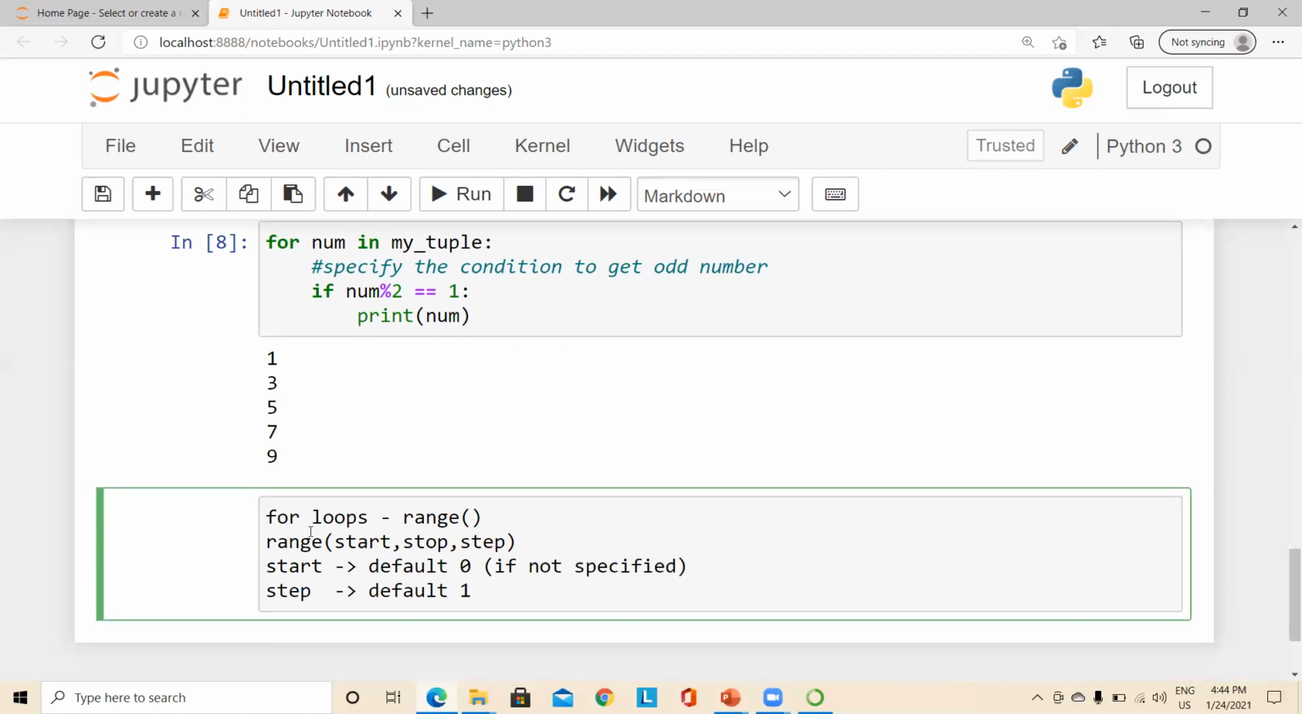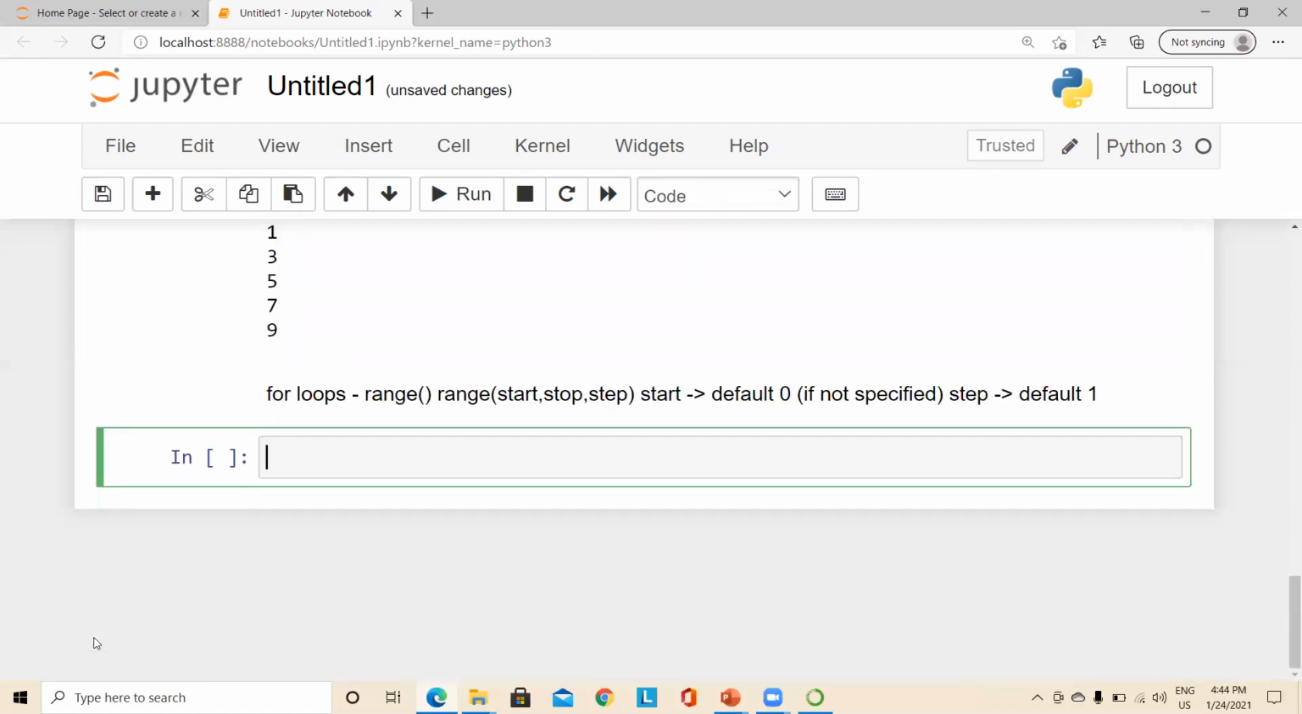If not specified, the start and step default values will be 0 and 1. So let us see how the range function works. If I use range of 10, we don't specify start and we don't specify step. If not specified, the start will be 0.